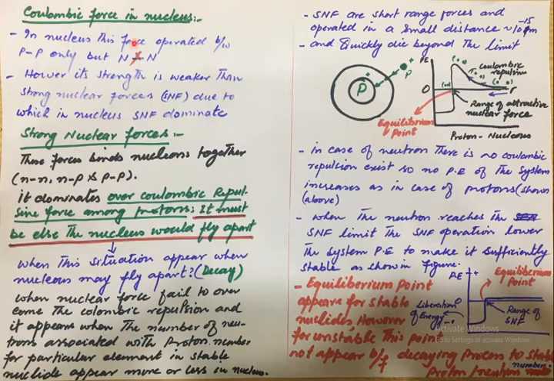Inside the nucleus, this force operates between protons only, but it is not operated between neutron and neutron, or between neutron and proton. So its strength is weaker as compared to the strong nuclear force, due to which in a nucleus the strong nuclear force dominates.